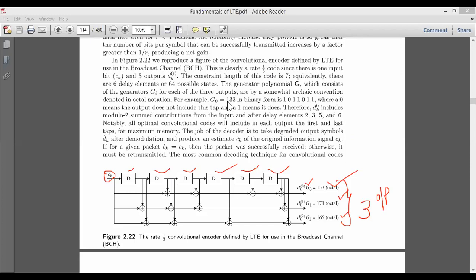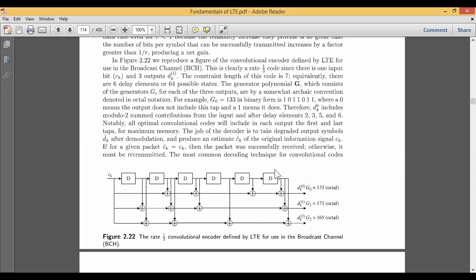For example, if G0 is equal to 133, we represent it in binary form as 1011, where a 0 means the output does not include a tap, and 1 means it includes a tap. This is how they figure out how this can be done in the convolution code. Different mechanisms are also possible in this LTE system, where the focus will be more on how much efficiency and quality of service we can give to the subscriber. No doubt, at the transmitter side we encode all the possibilities required for efficient transmission.